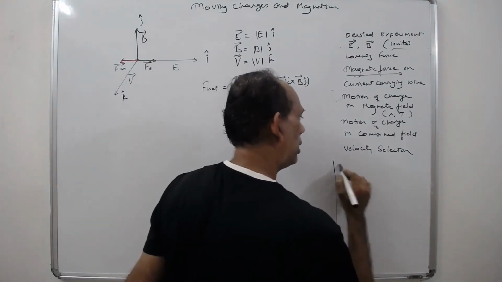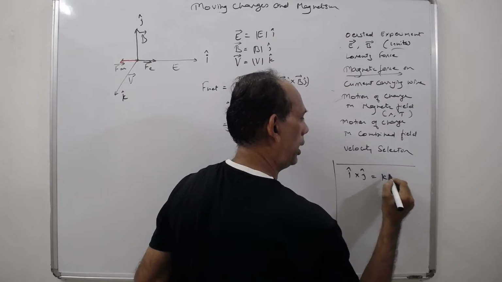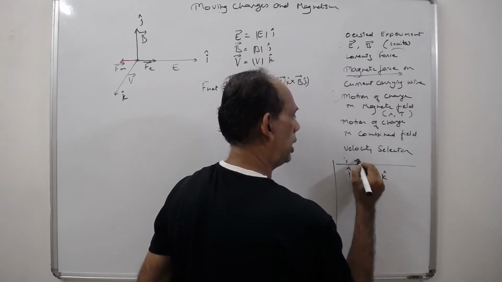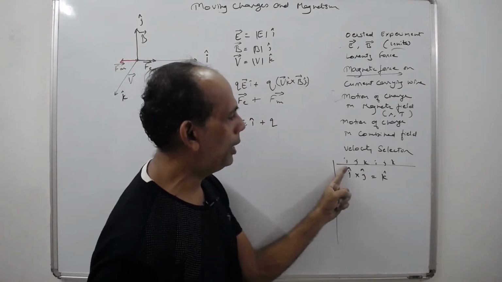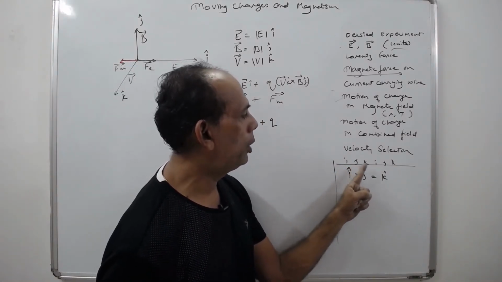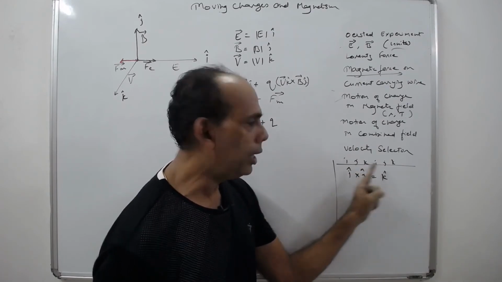If you don't know, I will write here i cap into j cap is equal to k cap. Write i j k, i j k, a shortcut. See, i cap into j cap is k cap, j cap into k cap is i cap, k cap into i cap is j cap, right?